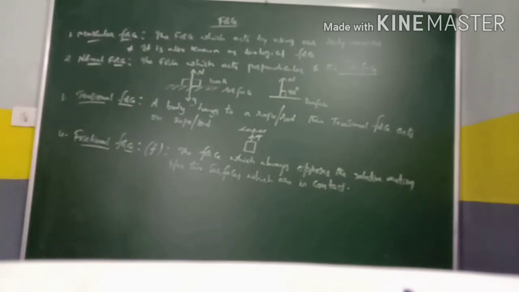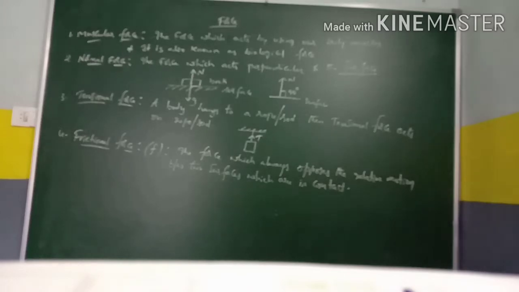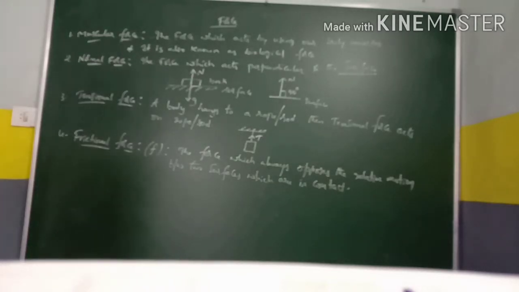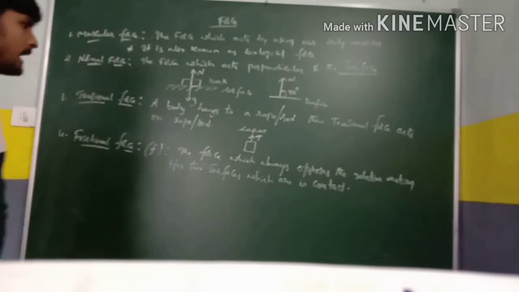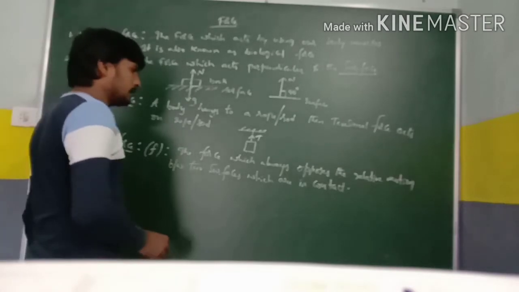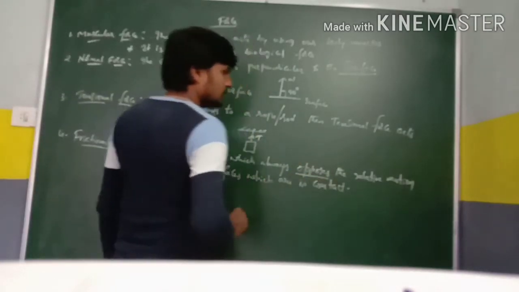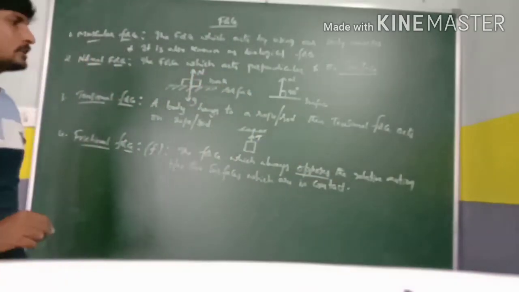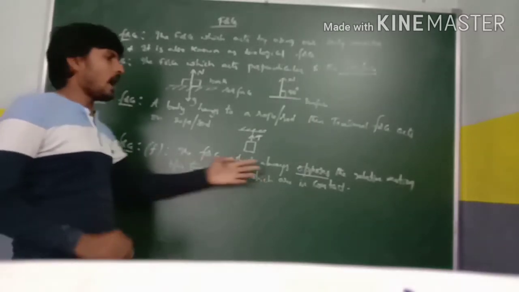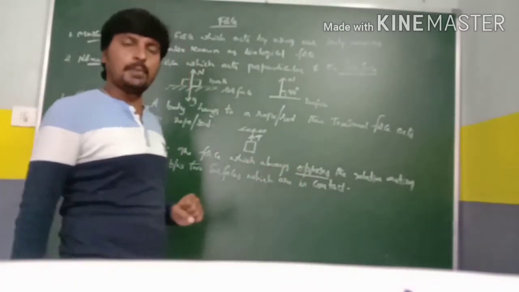Let's check the definition of the friction force. The friction force can be defined as the force which always opposes the relative motion between two surfaces which are in contact. So here the important term is opposes. So friction force always opposes the applied force.